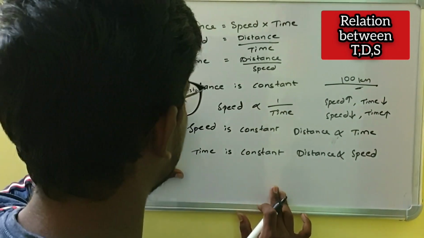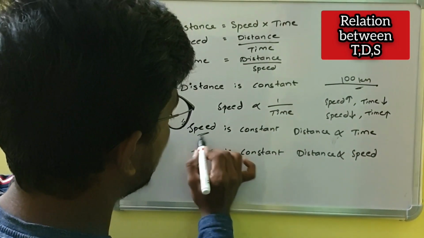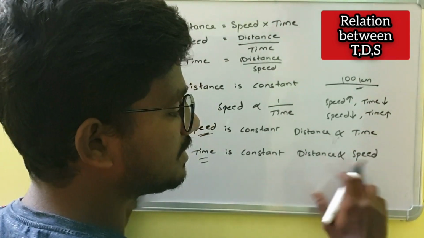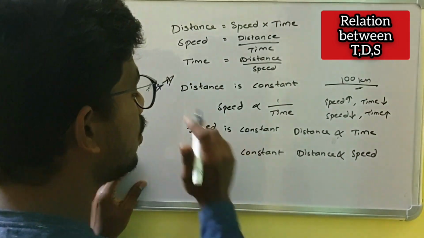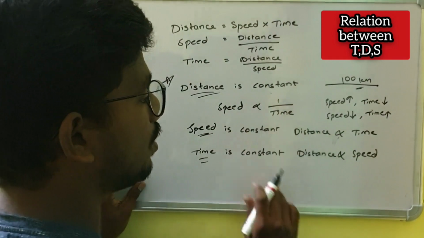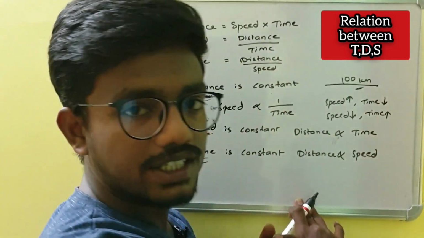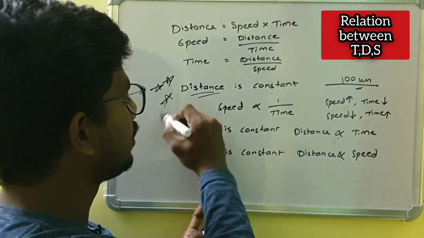Here the important thing is, if speed is constant, then distance and time are directly proportional, and if time is constant, distance and speed are directly proportional. Only if distance is constant, speed and time are inversely proportional to each other. So this is an important point to remember.